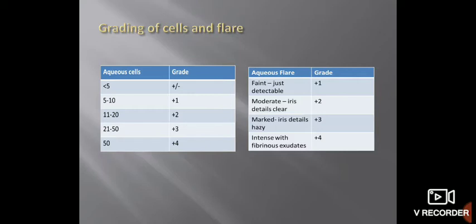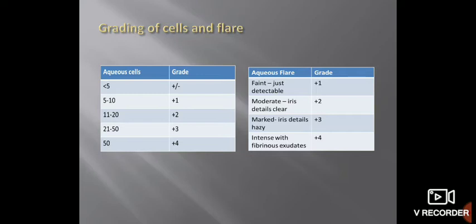So if the aqueous cells are less than 5, it is grade 0. If the aqueous cells are between 5 to 10, it is grade 1. If the aqueous cells are between 11 to 20, it is grade 2. Between 21 to 50, it is grade 3. We call it plus 3 or plus 2. And aqueous cells more than 50, it is grade 4.